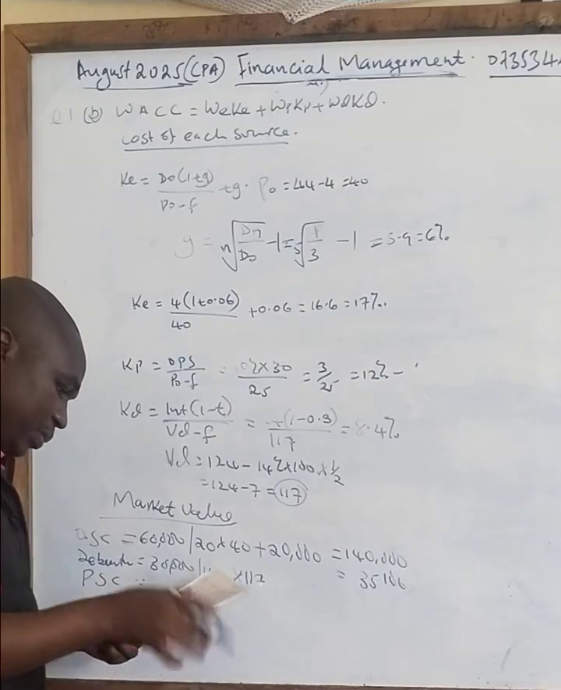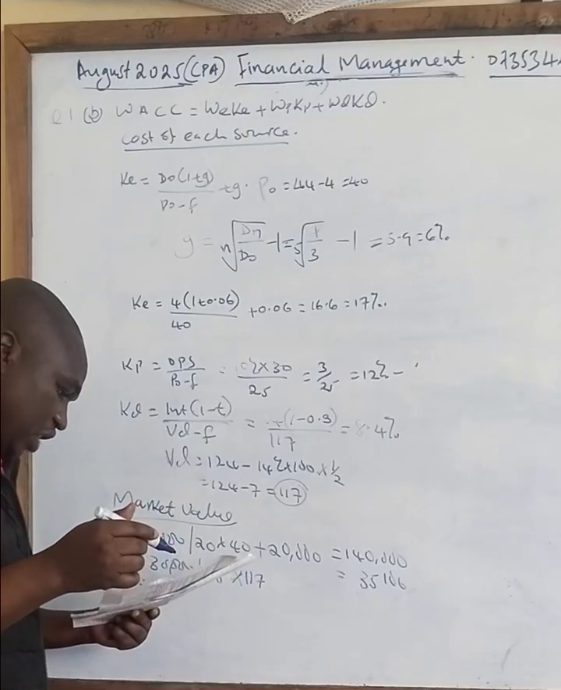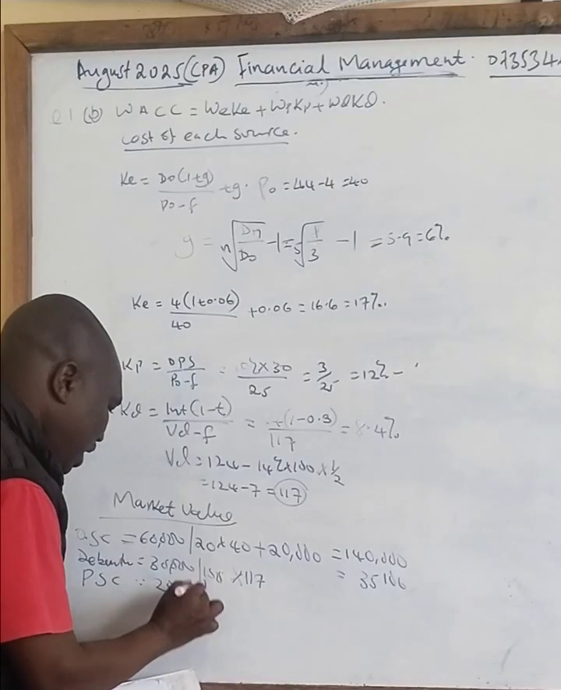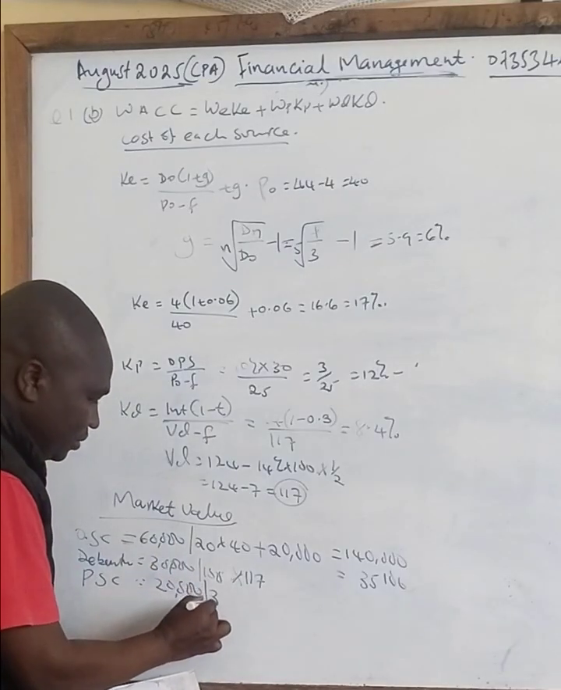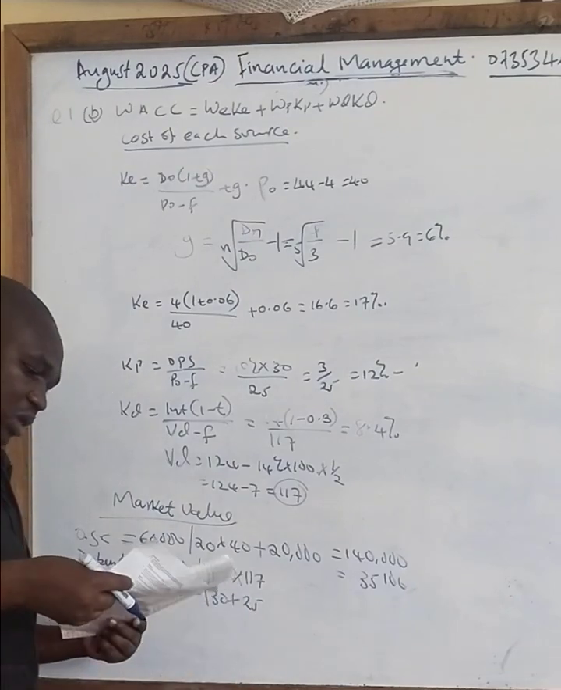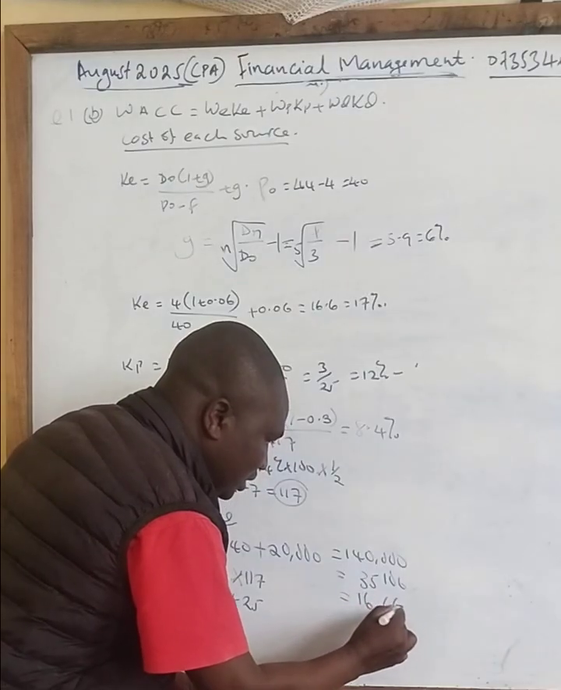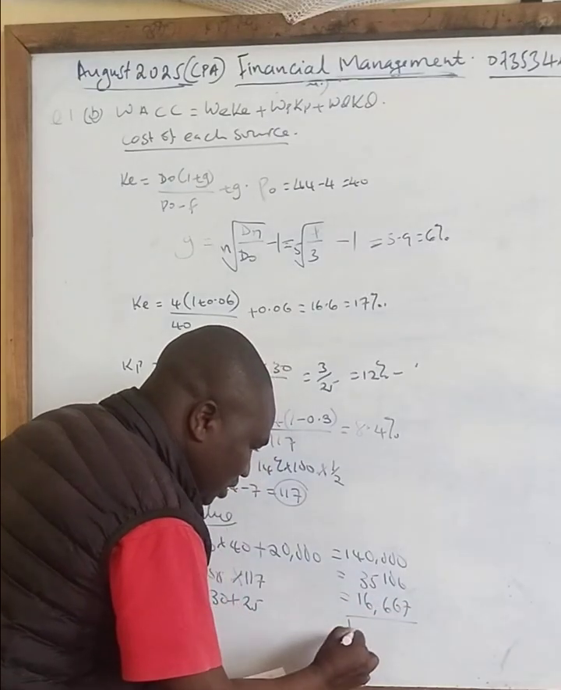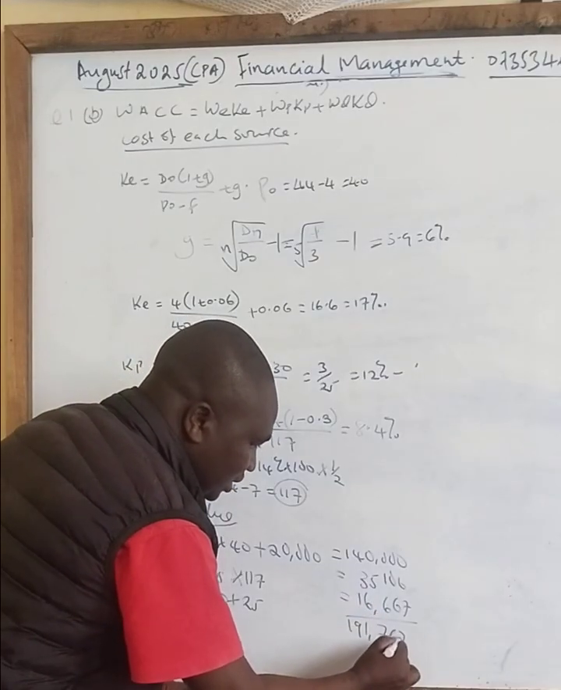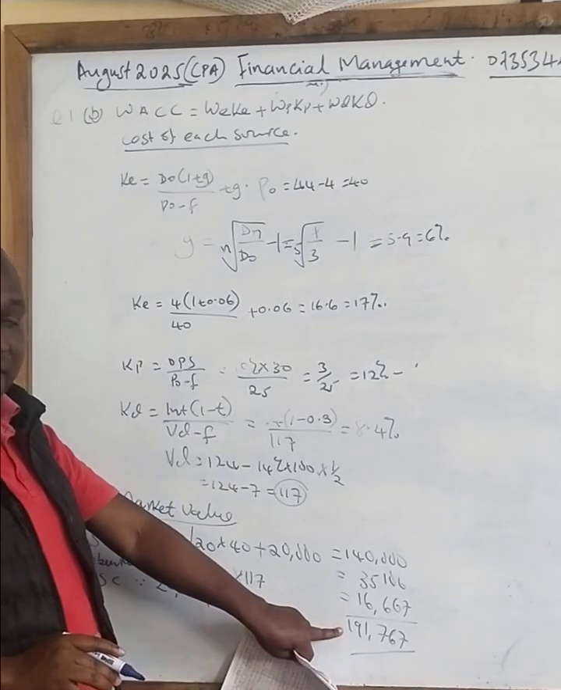Then we go to preference shares, class. The value of preference shares given is 20,000. Correct? How much is the par value? 30. How much is the market price? 25. So when you press your calculator, you get 16,667. Market price total, class, is 191,767. So out of this, you see I now have the total market value.